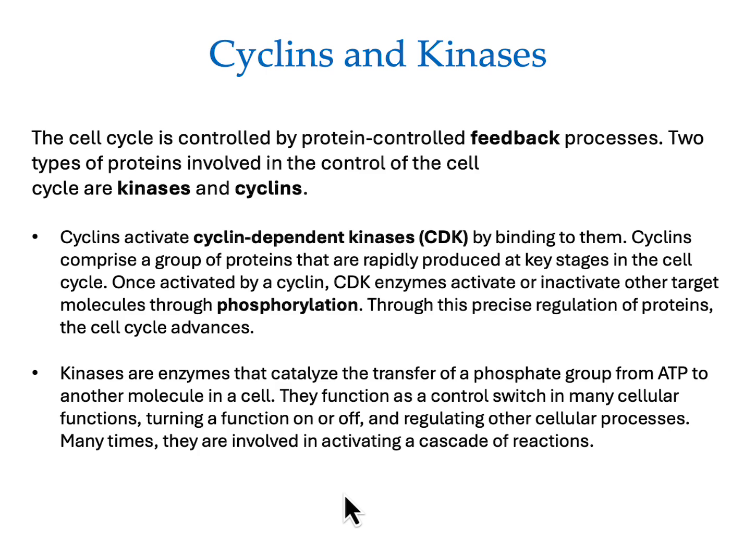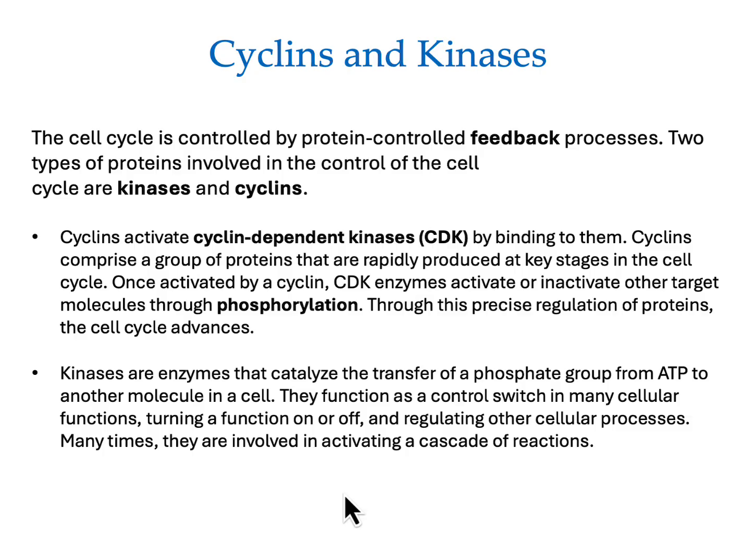Kinases are enzymes that catalyze the transfer of a phosphate group from ATP to another molecule in the cell. They function as a control switch in many cellular functions, turning a function on or off and regulating other cellular processes. Many times they are involved in activating a cascade of reactions. So we have our kinases now transferring a phosphate group. They're a protein enzyme that facilitates the removal of a phosphate from ATP to attach it to another molecule in the cell.